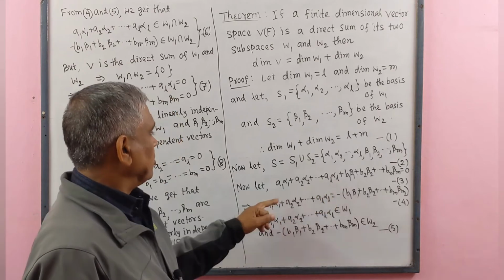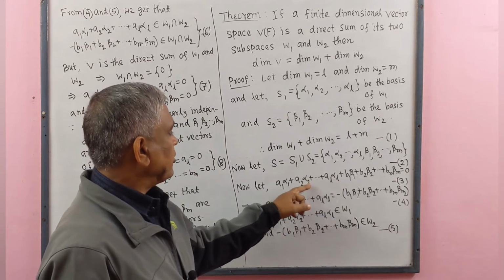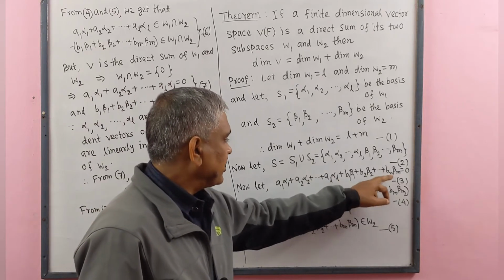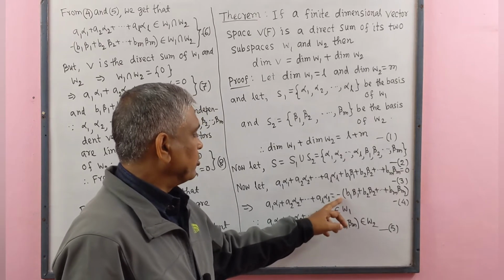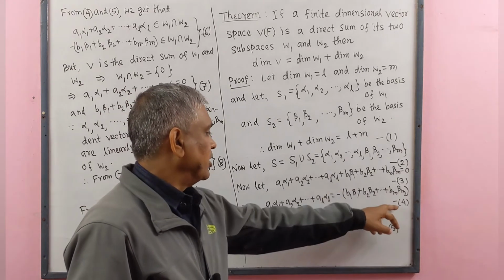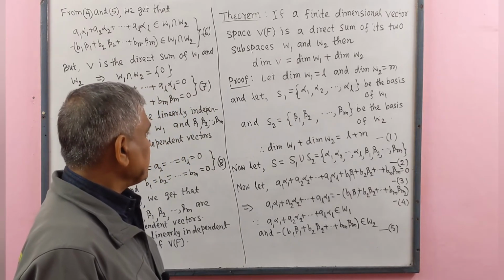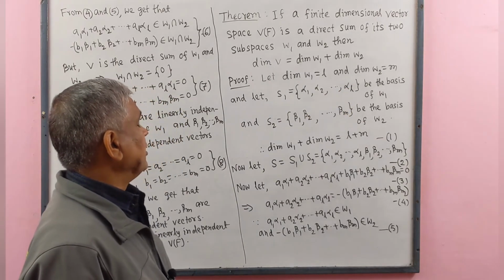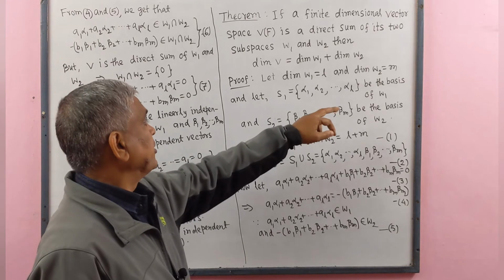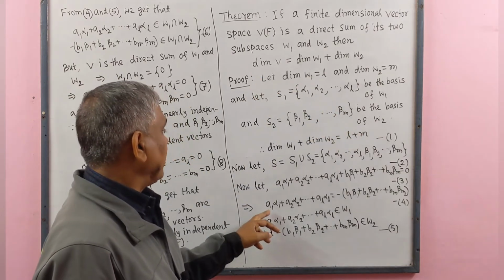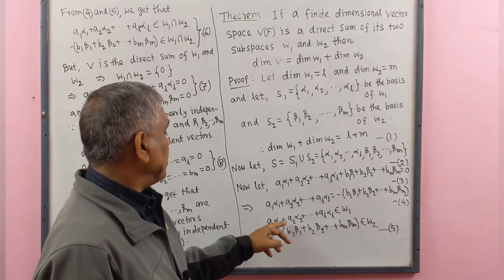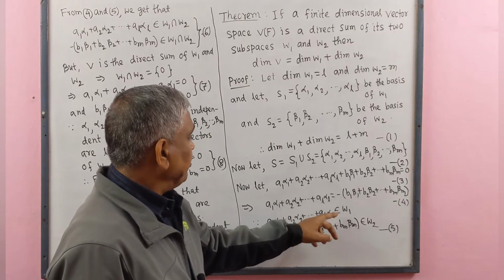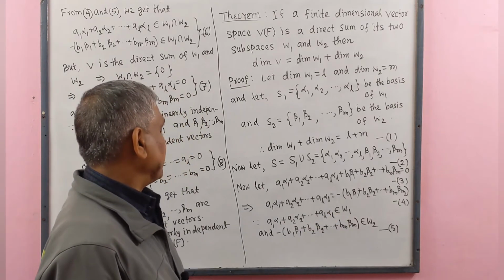This implies that A1 alpha 1 plus A2 alpha 2 plus up to AL alpha L is on the left side, and we send this part to the right side. Therefore, here we write negative sign. This is number 4. Since alpha 1, alpha 2, up to alpha L are elements of the basis of W1, that means A1 alpha 1 plus A2 alpha 2 plus up to AL alpha L belongs to W1.